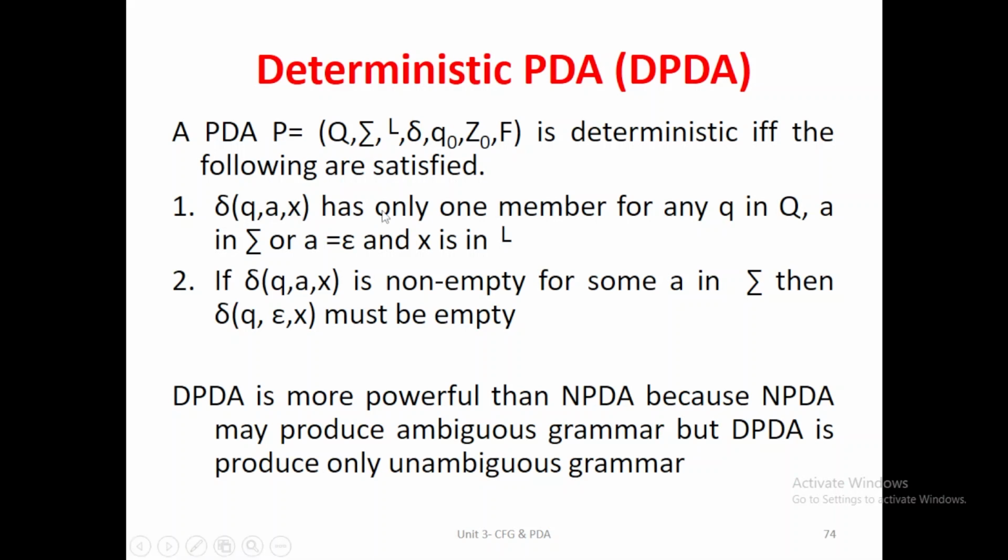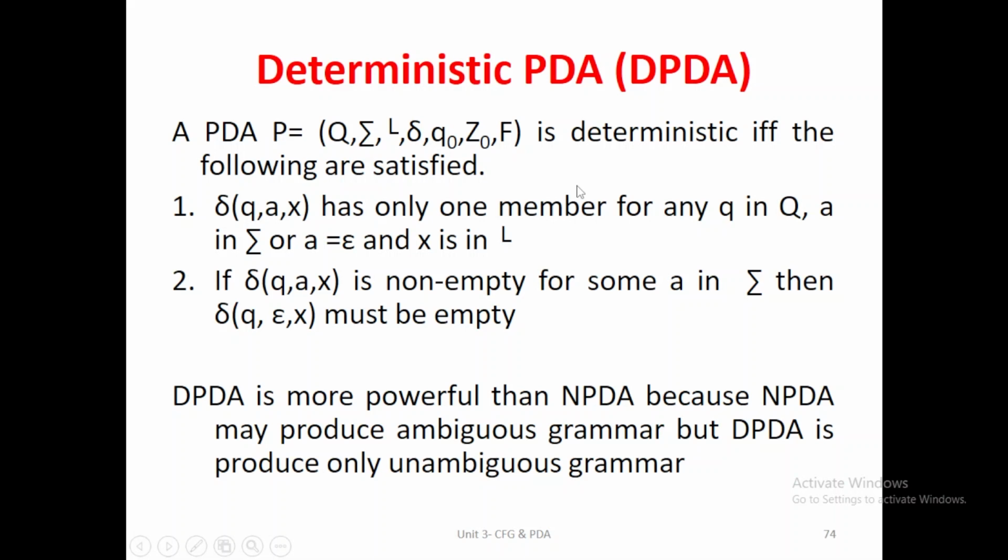Depending upon these, it has only one member for a particular state, that is, only one output state. That is the first condition for a deterministic PDA, and for that particular transition function it should not be empty. So if these two conditions are satisfied, then that particular PDA is called deterministic.